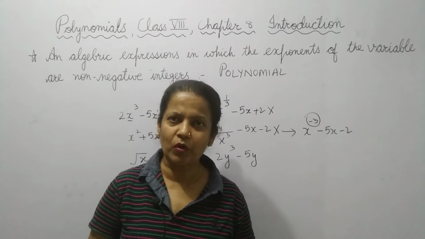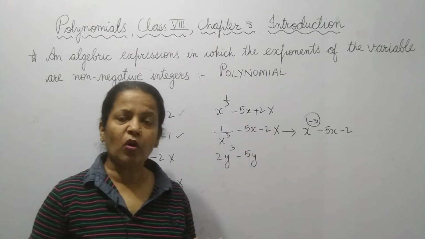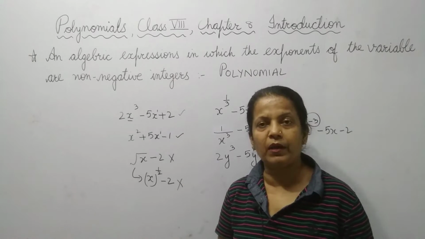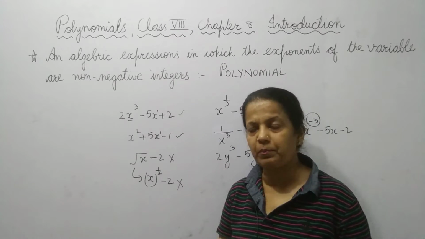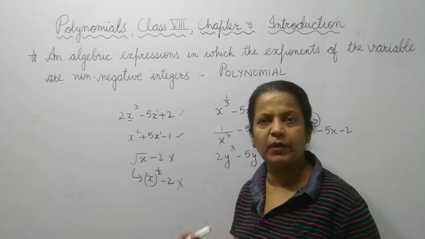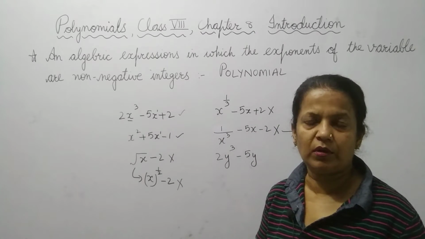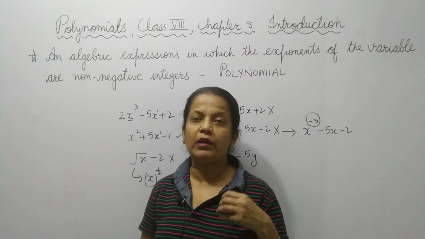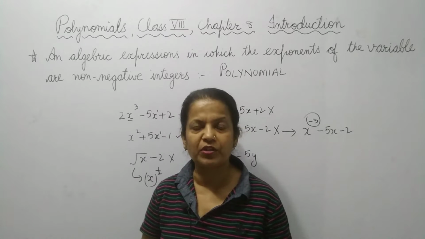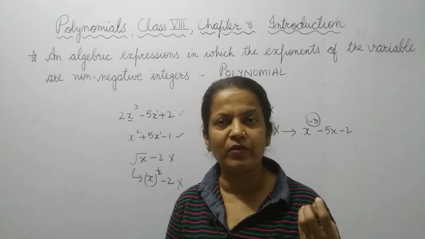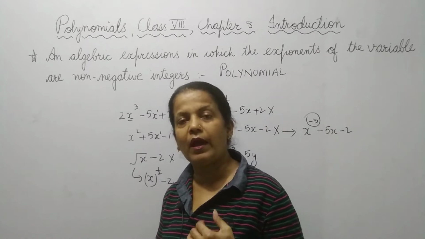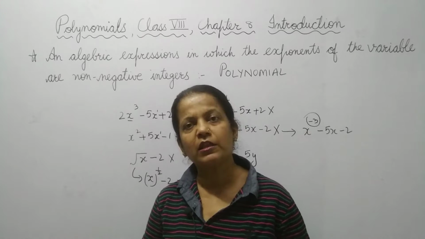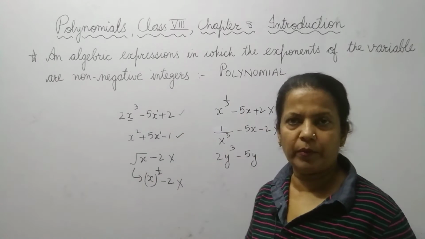Am I clear to all of you? So, what do you observe here? If the powers of all the variables in an expression are positive, meaning not negative, and neither in the form of a fraction, nor negative, then that type of expression is called a polynomial.